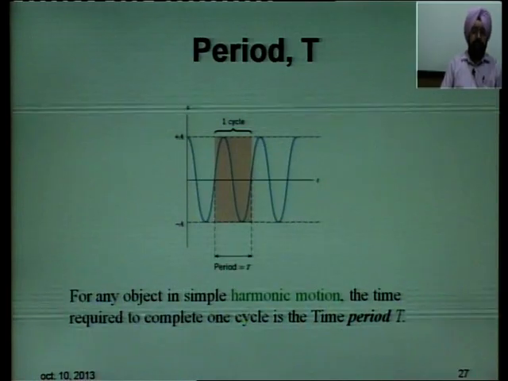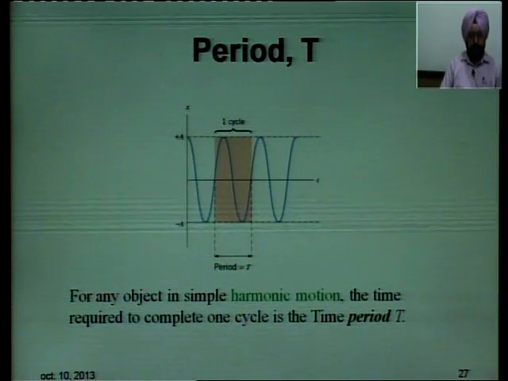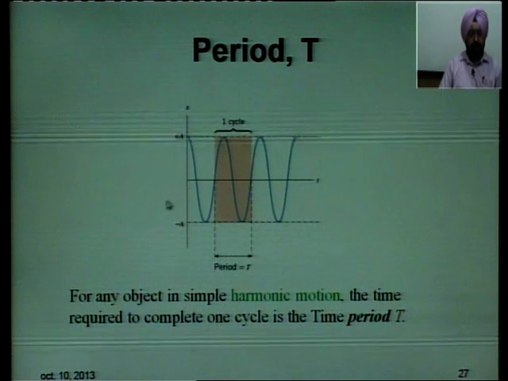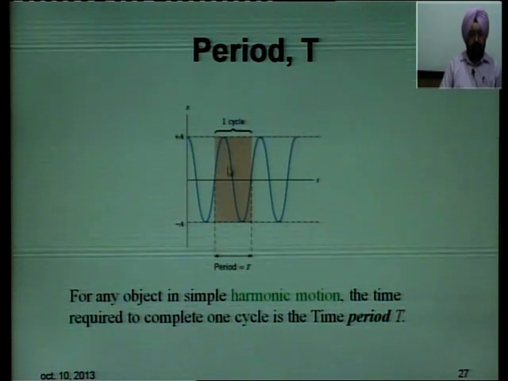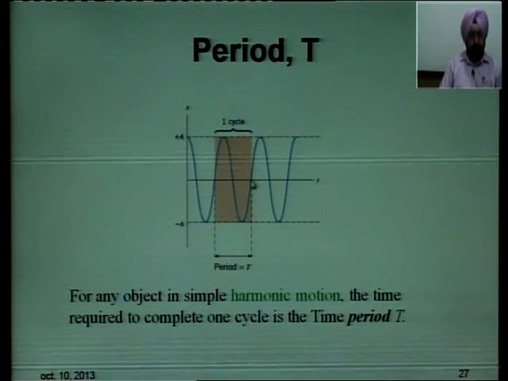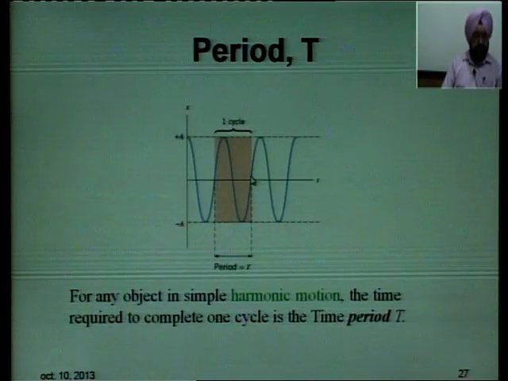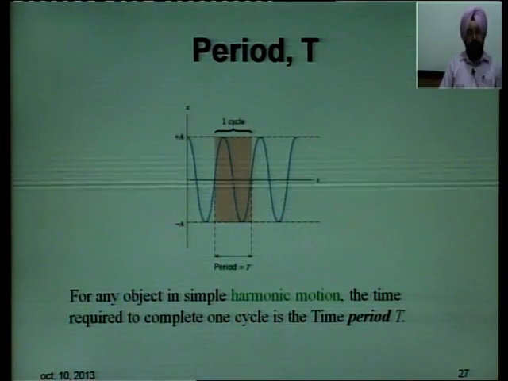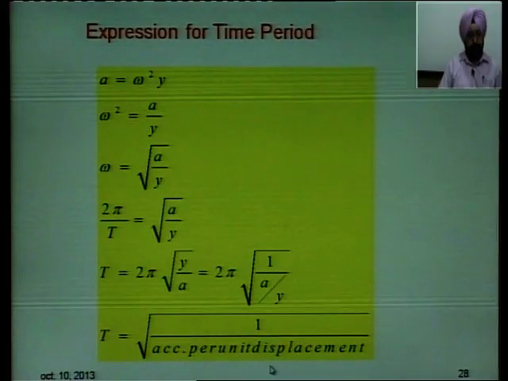This is called one cycle. The time required to complete one cycle is what is called the time period.